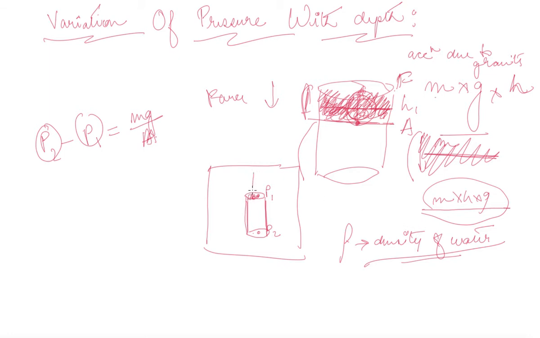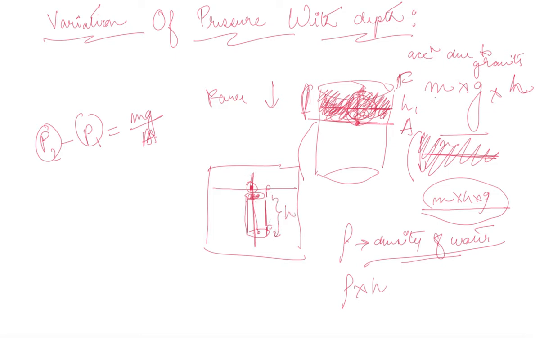Now we are taking a straight line. So only the unit area density will be there. Now we are not considering the whole part. We are just taking this point. So this is your rho. This is the density of water. Now density of water into height h.